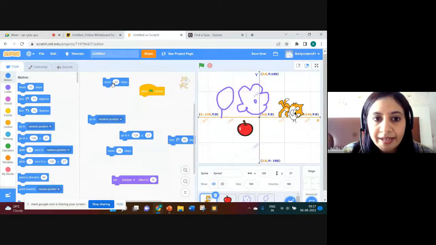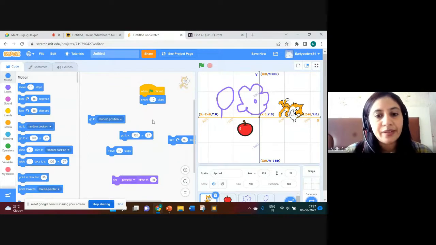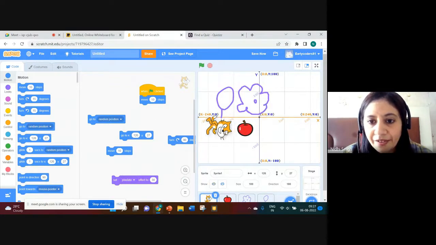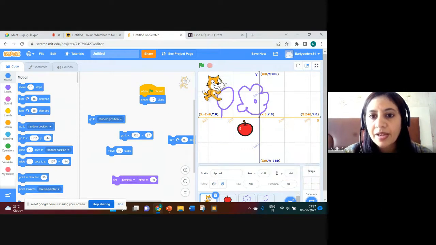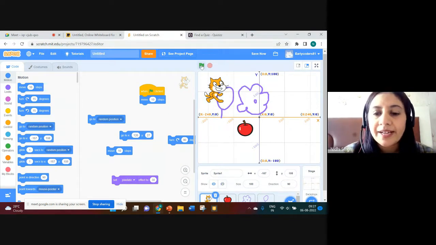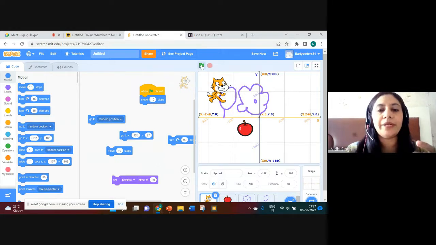So now see what we were doing here. When flag click, I want my cat to move 10 steps. Let's say my sprite is here. Okay, so when flag click, it moved a little bit. Why?